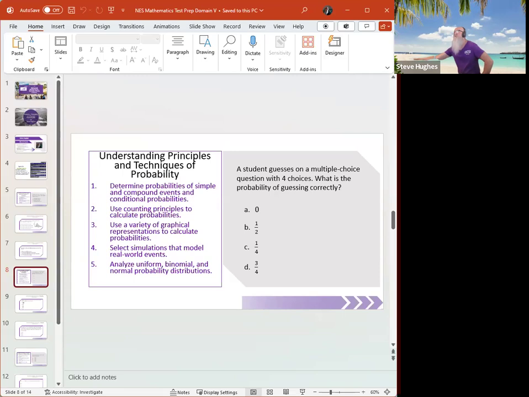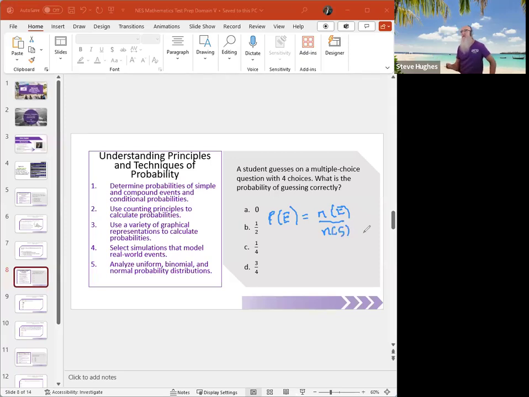So the probability of an event E is equal to the number of ways the event can occur divided by the number of items in that sample space. That's the cardinality, n(E) over n(S), okay? E is the event, S is the sample space.